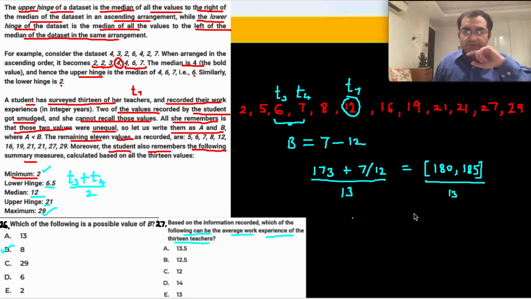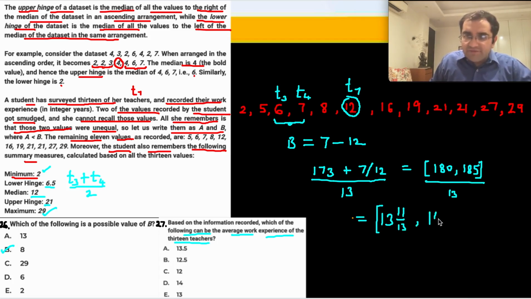Divided by 13. ठीक है, and then what could be the work experience? तो 13, 13, 169, 182. Yeah, so because 182 is one of the values, 182 upon 13 का value 14 होता है. ठीक है, और if this is not suitable for your understanding, तो ऐसा ले लो, 169 is 13, 179, 180, 13 11 by 13 till 182 and 185, so 14 3 upon 13.